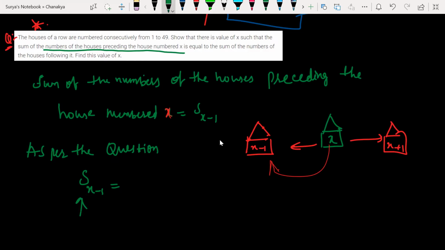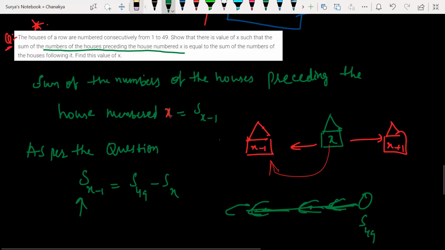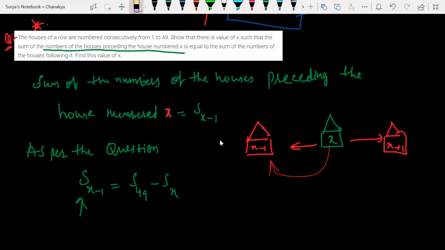What kind of numbers are following it? S49 minus Sx. You understand? Look at this here. 49th house we have. What are the preceding numbers? S48, S47, something like that, isn't it? So this is my 49th house, next term Sx. I'm talking about preceding houses, so that's the reason I'm writing minus here. S49 minus Sx.